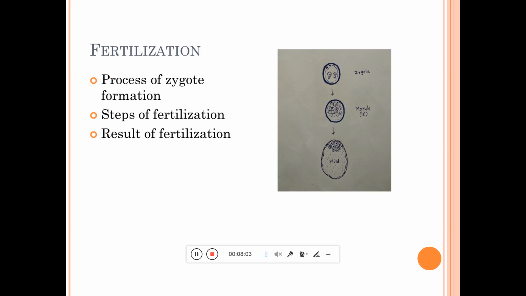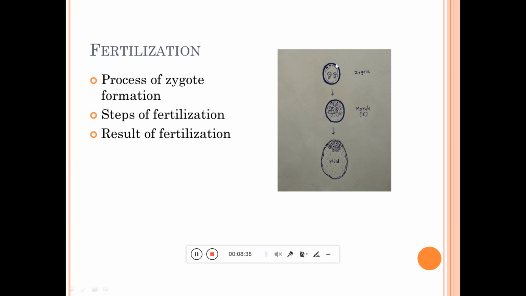Now, the further process of fertilization. What happens after the penetration of the ovum? Here you can see just after the penetration of sperms, what happens? It penetrates the corona radiata, zona pellucida, and perivitelline membrane, and ultimately it comes in contact with the oocyte, and during that time only its head goes inside the oocyte cytoplasm.